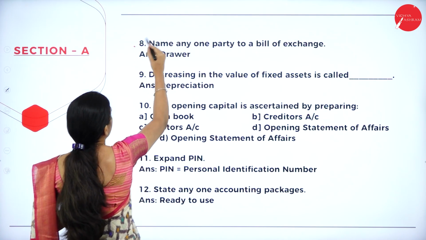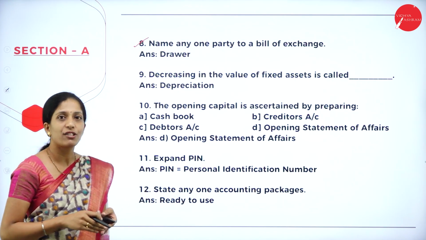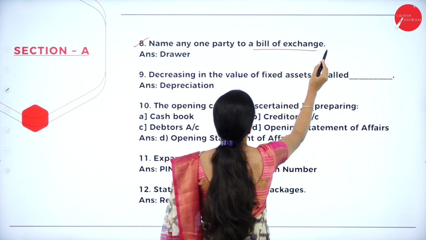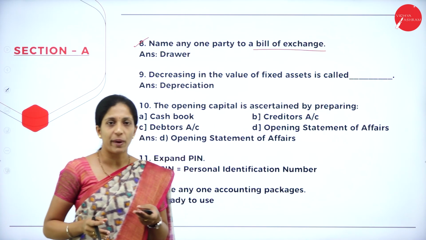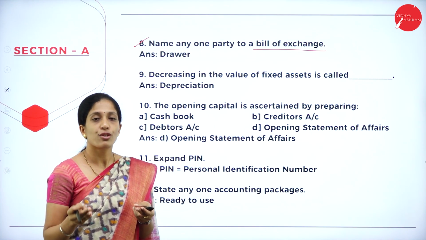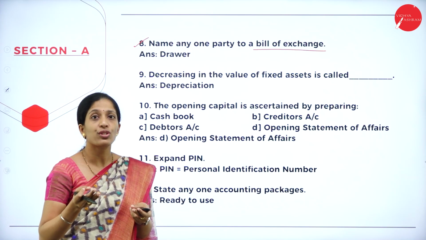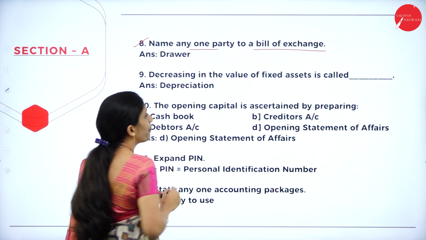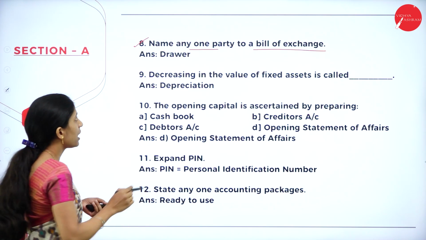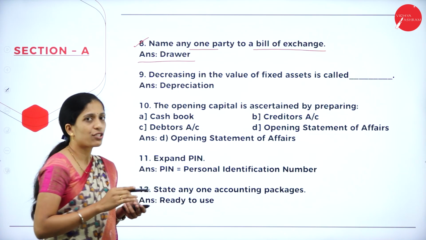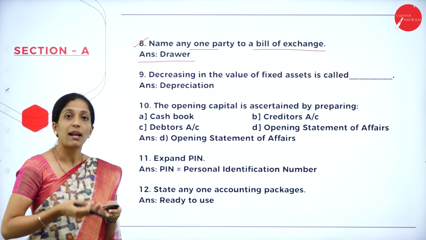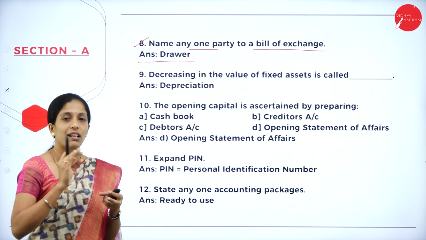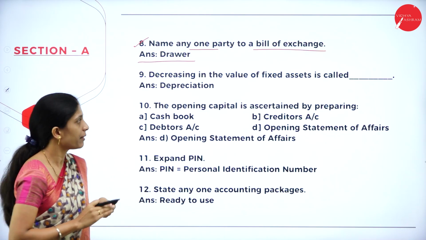Next question, name any one party to a bills of exchange. If you know this chapter properly, you can easily identify there are a number of parties like drawer, drawee, payee, endorser, endorsee. Here they have just asked name one party. I have given the answer drawer. It's not only drawer, it can be drawee, payee, endorser, or endorsee. You can write any one of the parties.